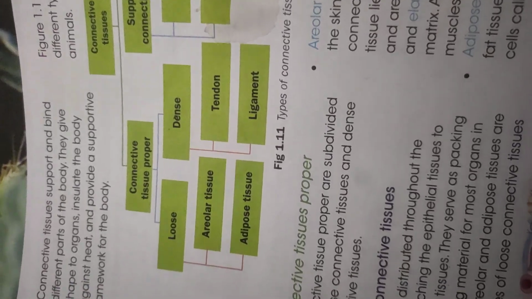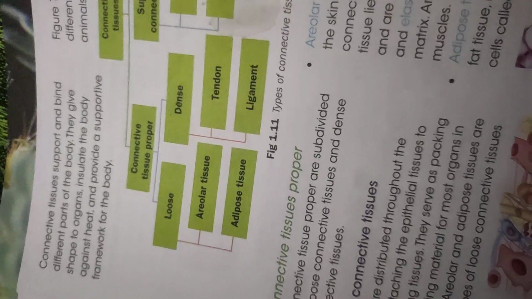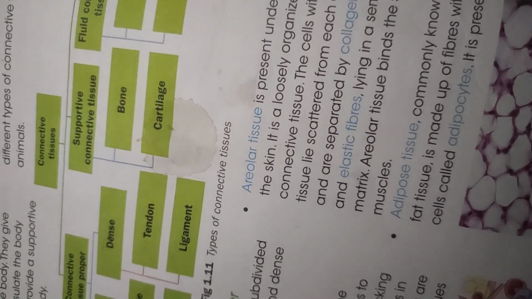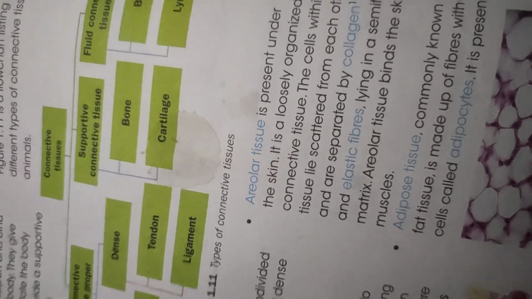Basically, connective tissue has an abundance of intercellular space, which means the cells are loosely packed, and they have matrix, connective tissue cells and connective tissue fibers.